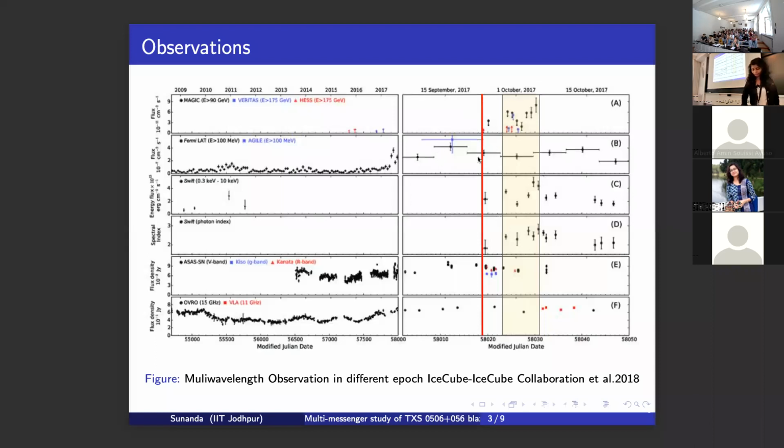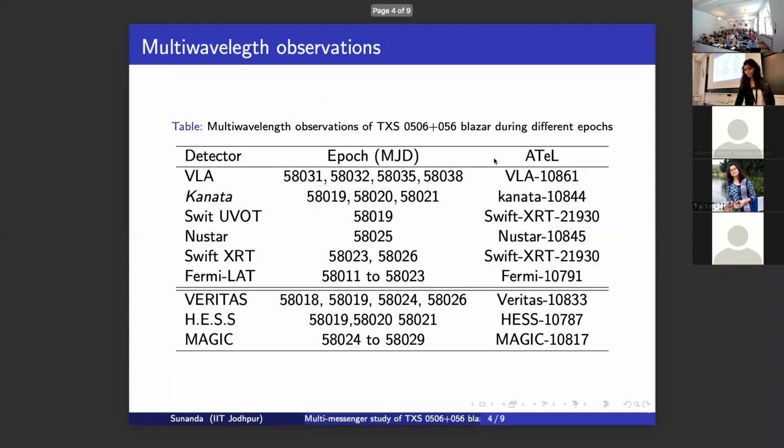Many detectors also started to observe, but no detector like VERITAS claimed any high energy photon during this time period. So we can conclude there is a time difference between the high energy photon and the very high energy photon observed by MAGIC. Let us see what is the implication of this time difference.